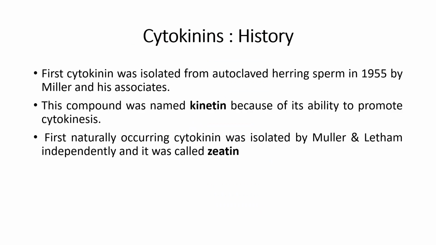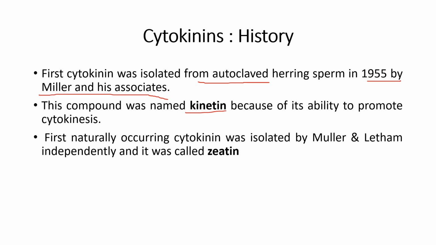So what is a cytokinin? How was it discovered? What was the first thing that the scientists came to know about? So the first cytokinin was isolated from autoclaved herring sperm in 1955. So this was an experiment which was conducted by the scientist Miller and his associates. So this compound was named kinetin because of its ability to promote cytokinesis.